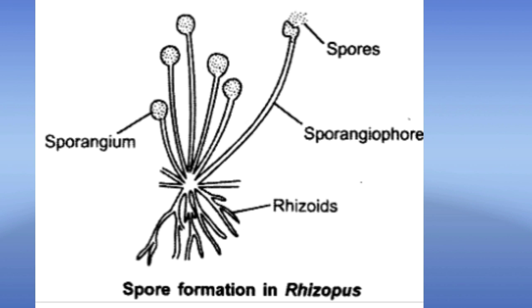Then you can see the topmost spores are there. These spores are produced, and these spores will regenerate a new rhizopus. Means many spores are produced, and from that one spore will regenerate a new plant. Like that, reproduction will take place, and this is called spore formation.